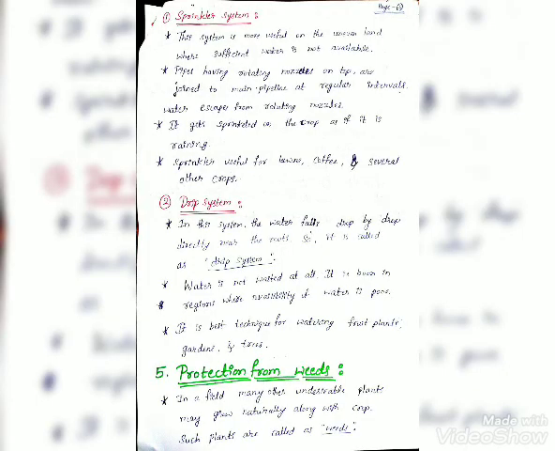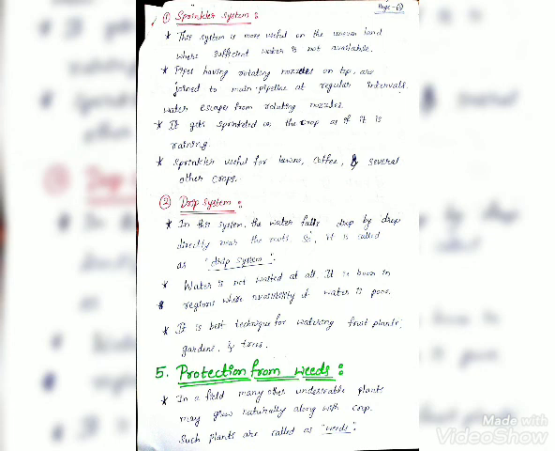In irrigation, there are two modern methods. First one is sprinkler system. This system is more useful on uneven land where sufficient water is not available. Pipes having rotating nozzles on top are joined to the main pipeline at regular intervals. Water escapes from rotating nozzles. It gets sprinkled on the crops as if it is raining. Sprinkler is useful for lawns, coffee and several other crops.